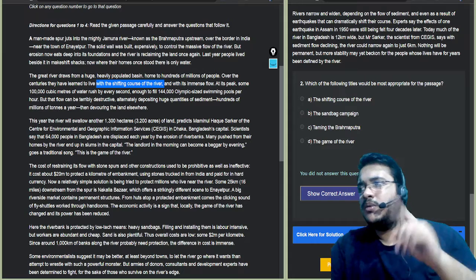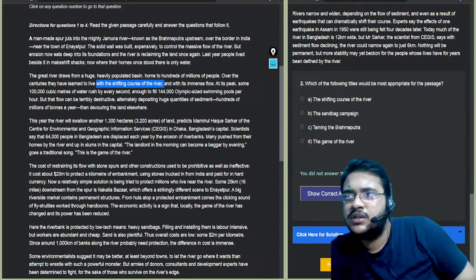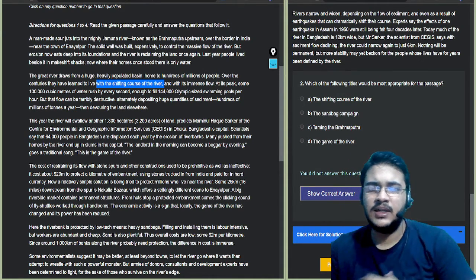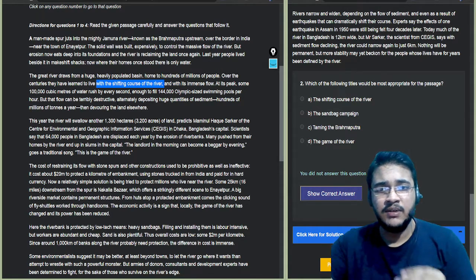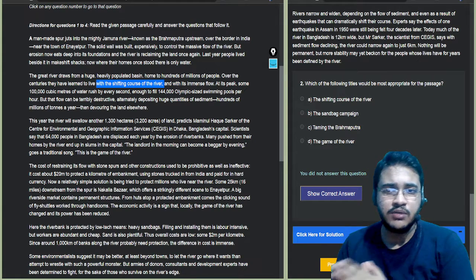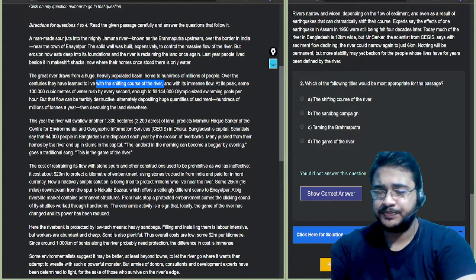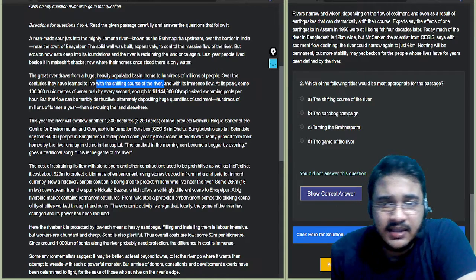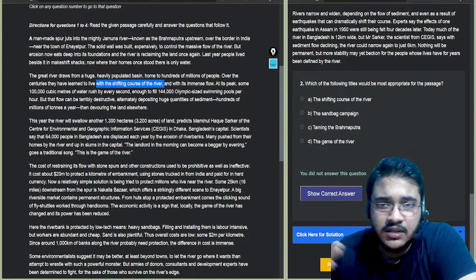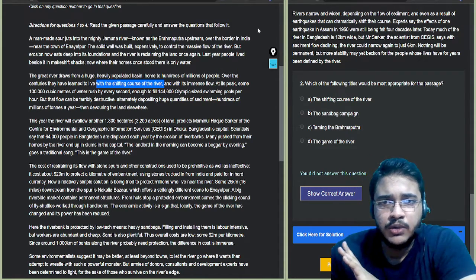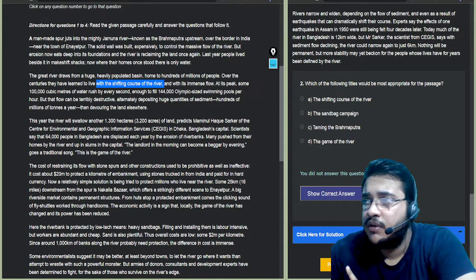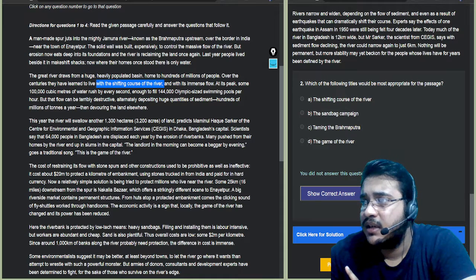One thing I would like to mention, which is very striking to me, will probably help me realize whether I even want to tick this question or not. This can become a difficult question, only because of the closeness of the options. Now, how do I eliminate the closeness? Shifting course of the river and the game of the river. Understand, this is talking about the Jamuna river, and the Jamuna river has to do with the entire Bangladesh. This shifting course, however, only deals with the people of the river, of the bank side.